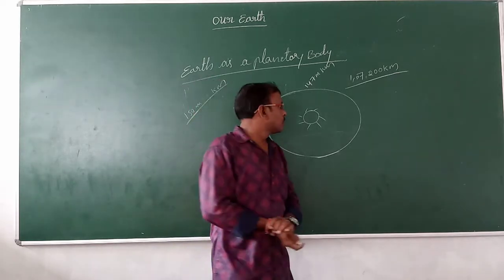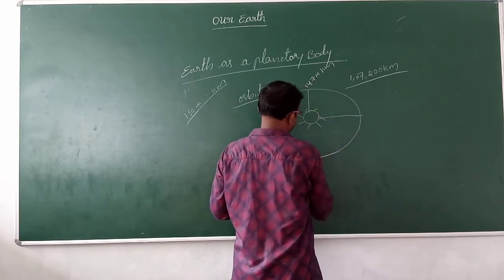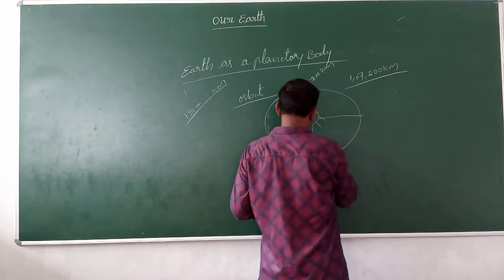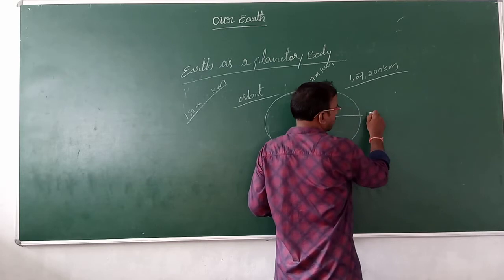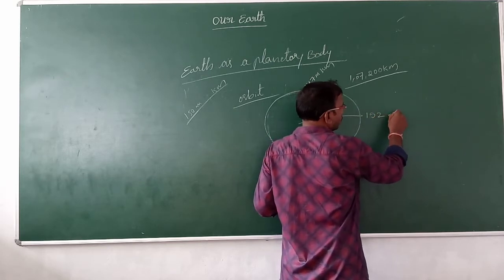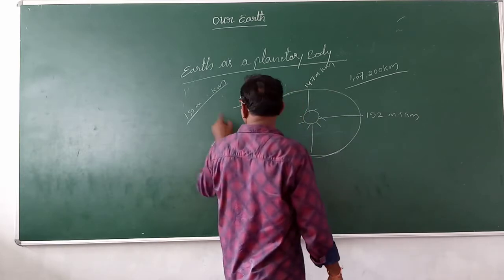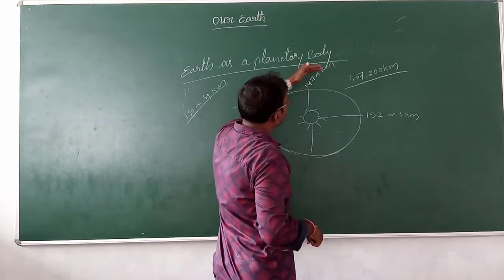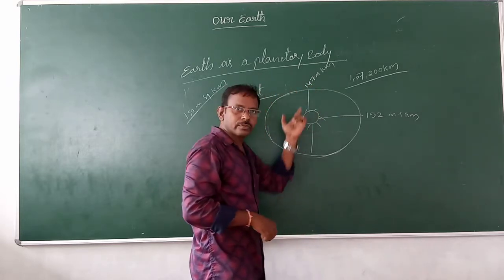When Earth goes farthest from the sun, it is 152 million kilometers. So normally it is 150 million kilometers, but sometimes Earth comes nearest to the sun, at 147 million kilometers.